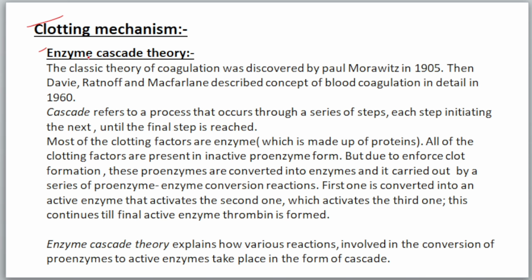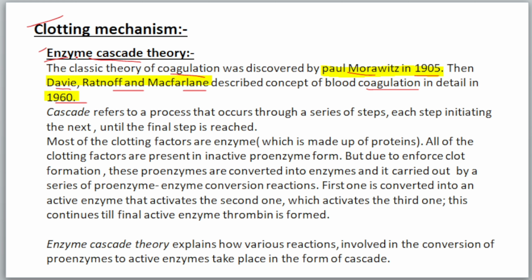First of all, what is enzyme cascade theory? The classic theory of coagulation was discovered by Paul Morawitz in 1905. Then Davie, Ratnoff and Macfarlane described the concept of blood coagulation in detail in 1960. So the classic theory of blood coagulation was first discovered by Paul Morawitz in 1905, and the detailed concept was described by three scientists, Davie, Ratnoff and Macfarlane, in 1960.